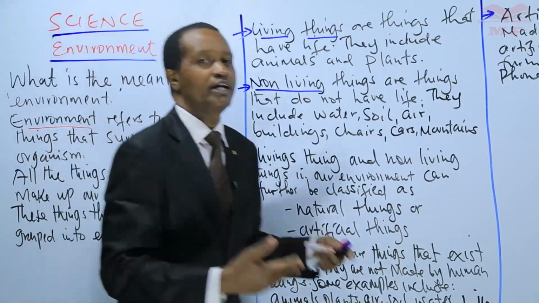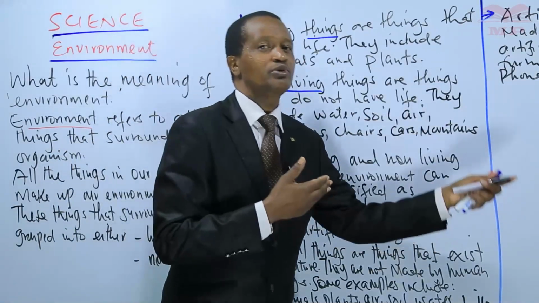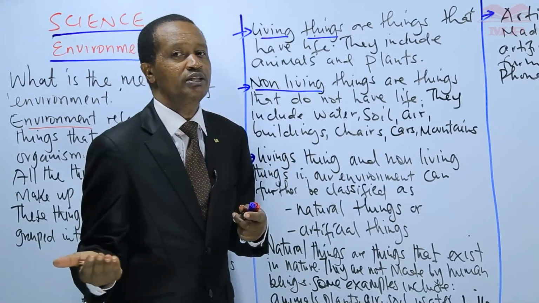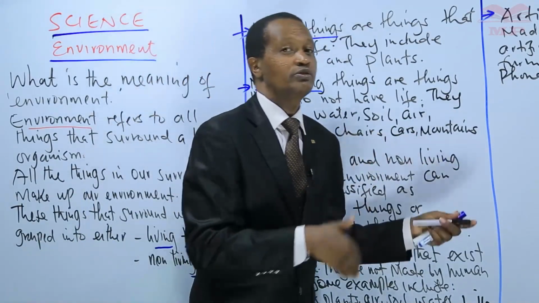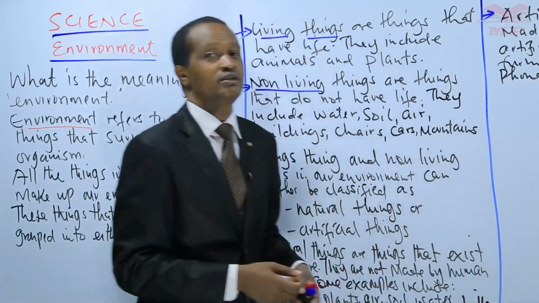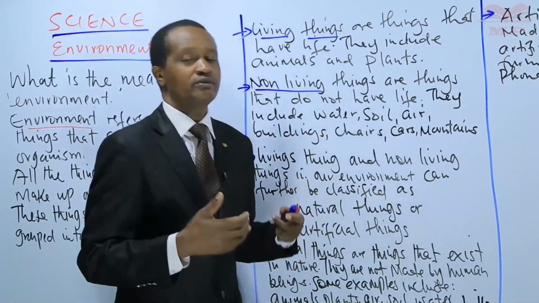They are not made by human beings. Examples are animals. Animals are not made by human beings. Plants are not made by human beings. The air we breathe is not manufactured by anyone. The water we drink, we just found it. Sometimes we call them gifts of nature.